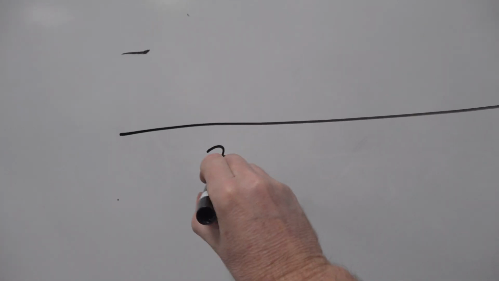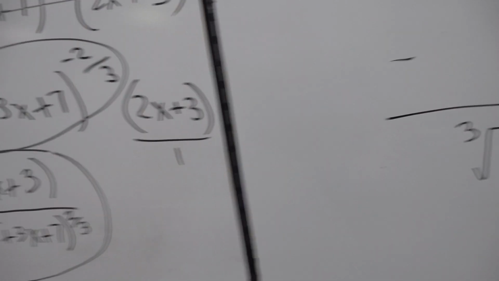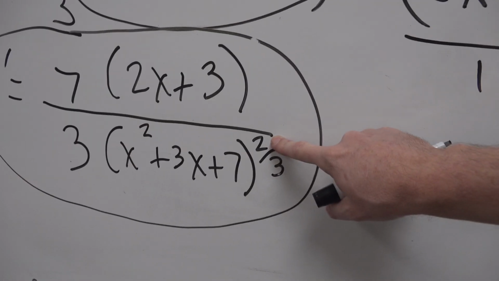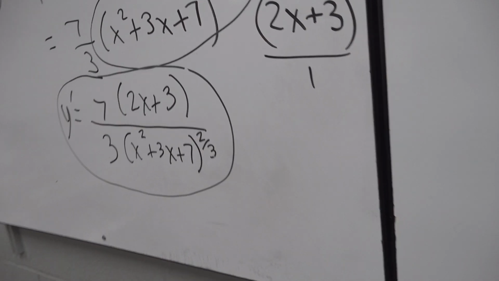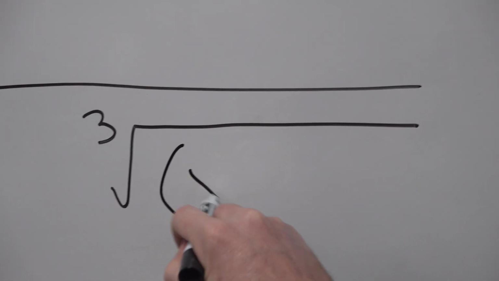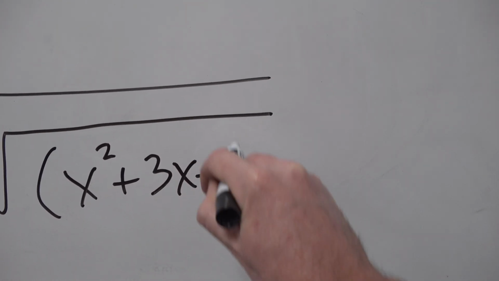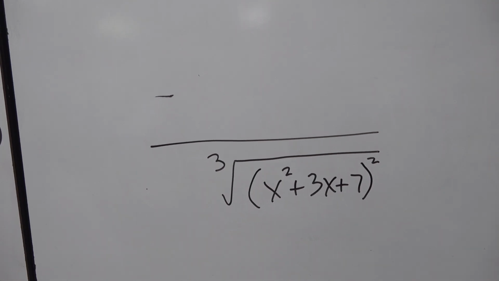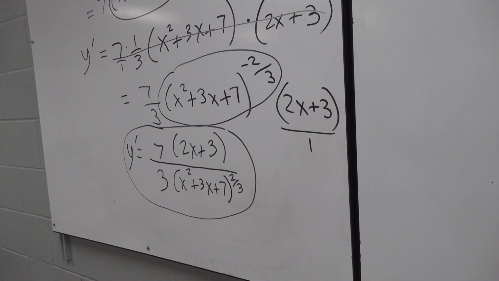Okay, let's put a cube root, make it nice and long here because we're going to have to fit a lot of stuff. What's the 2? 2 is the power. Oops, I just completely missed that one. 2 is the power. It's quantity squared. So x squared plus 3x plus 7 quantity squared. And that is the same thing as the 2/3 power, but it went back to radical form, which is better. And then just fill in the rest of it.